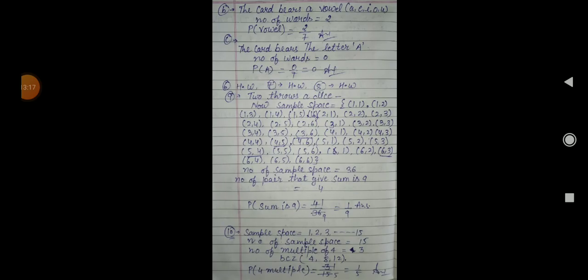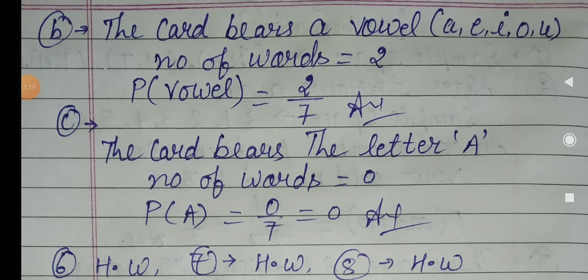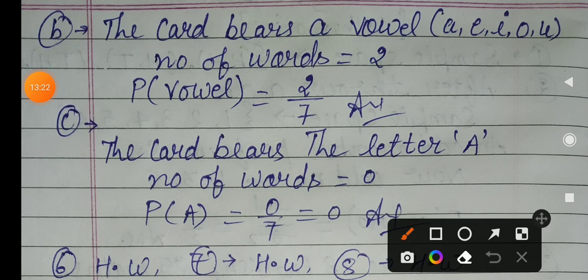Okay, now we go to the next section of this question. The next section is that you have to find the vowels. Students, in SUCCESS how many vowels do you have? First of all, I have to explain what the vowels are. The vowels are a, e, i, o, u. These are the vowels in the English alphabet, and you have to remember these.